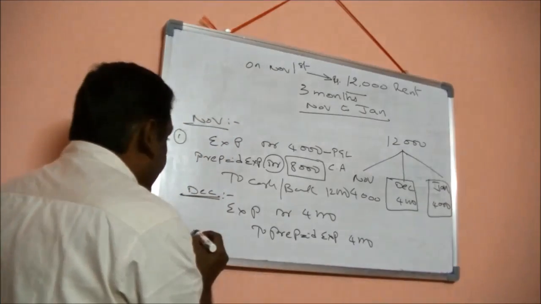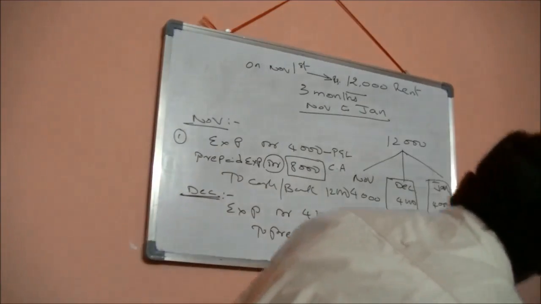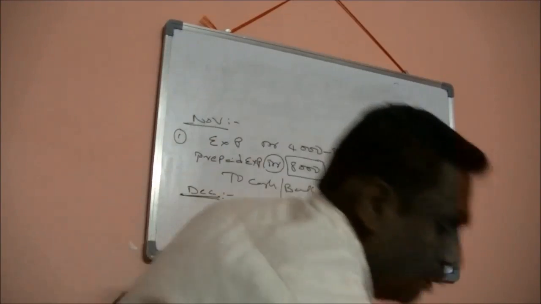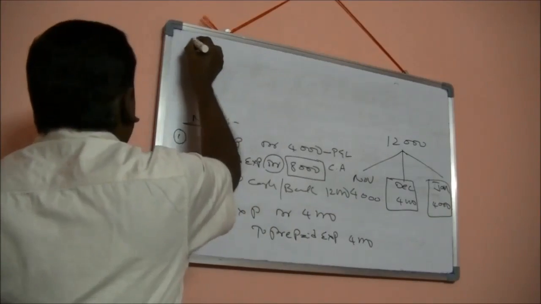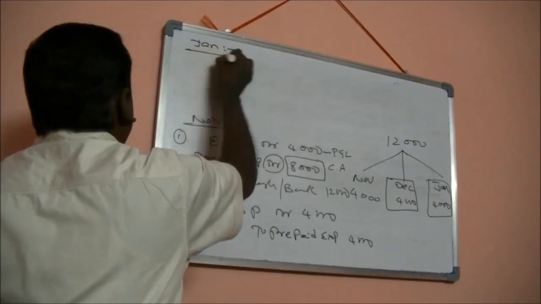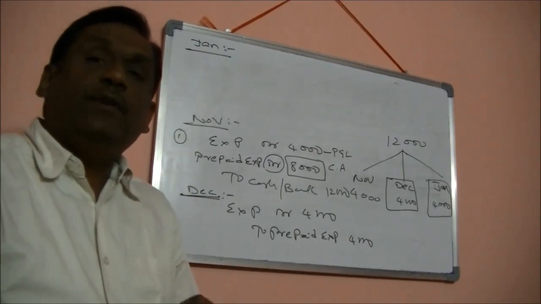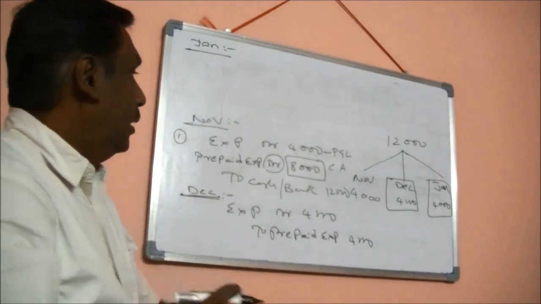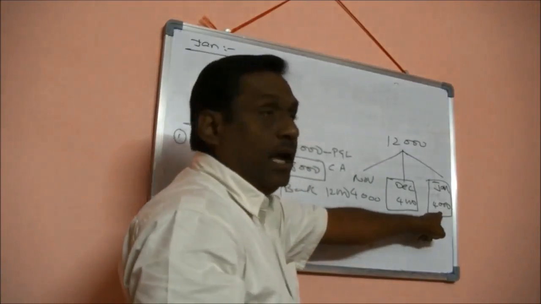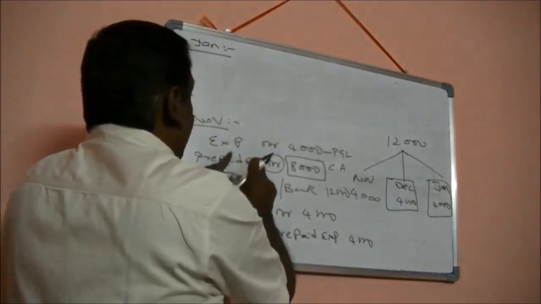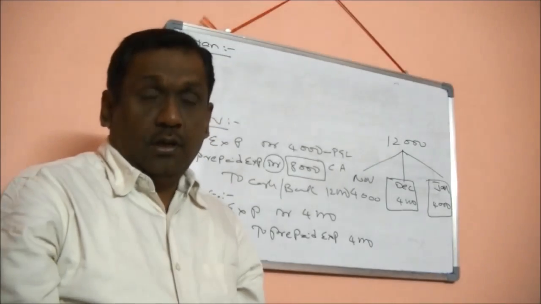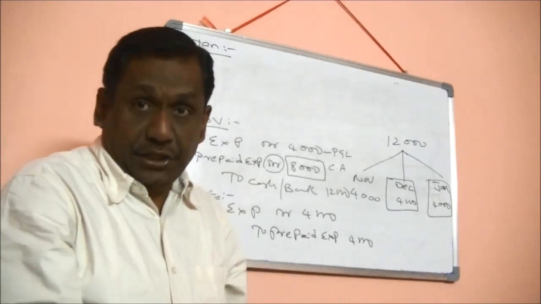So let us say now I got into January month. What is available in my current asset account? 4,000 rupees. So this 4,000 I need to reclass from prepaid expenses to expenses account again, which is known as amortization.